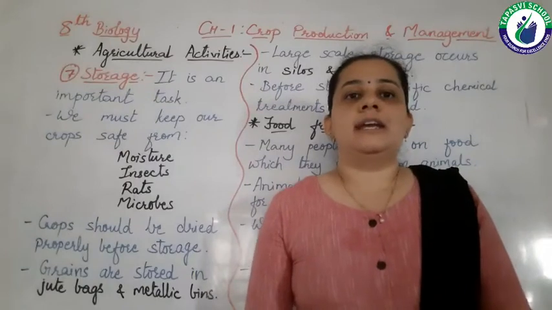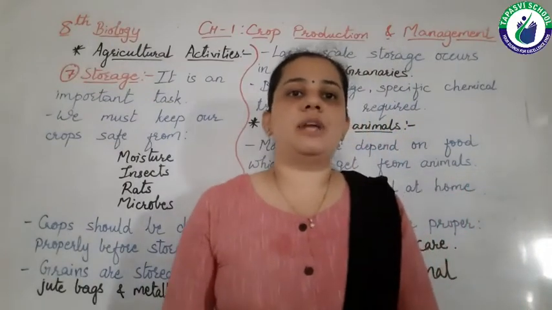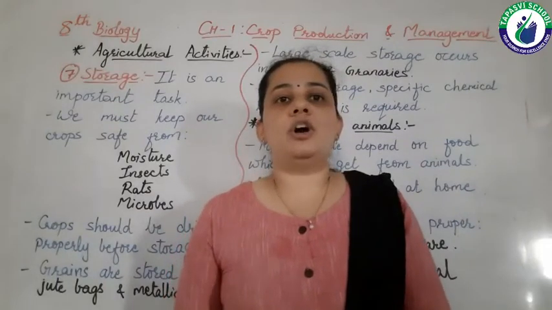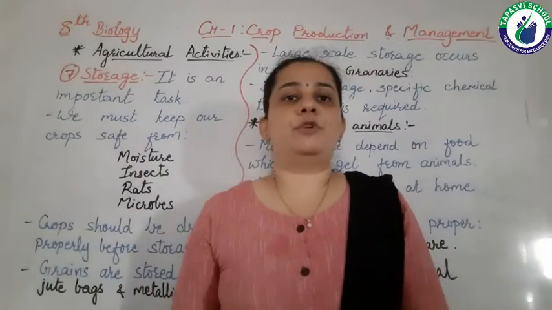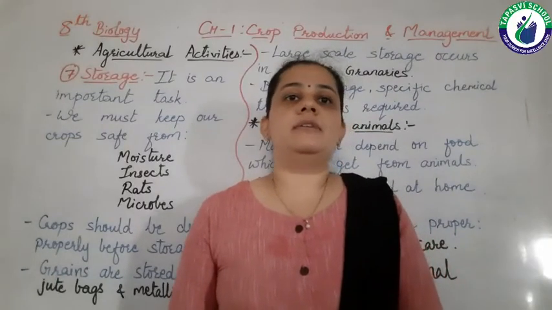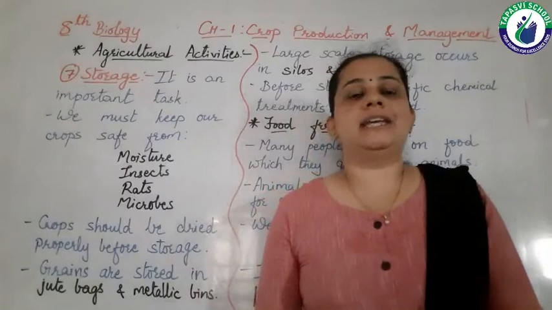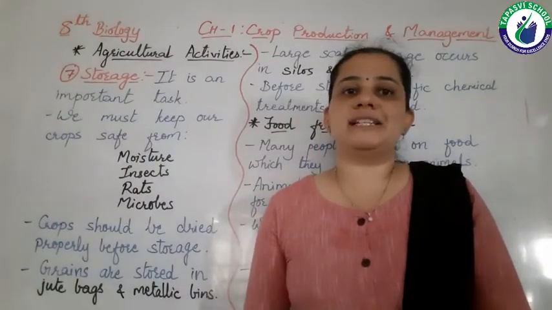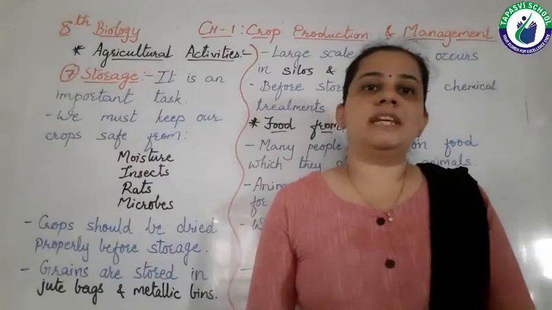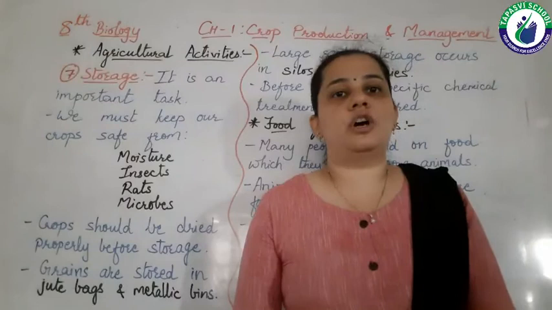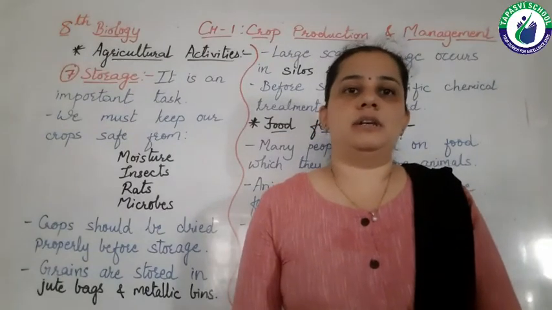And in the last we studied about animal husbandry. Means we depend on animals for our food. So for that, some people rear the animals. They give proper care, proper food and shelter to these animals, and from these animals we get our food, right? So this is known as animal husbandry.